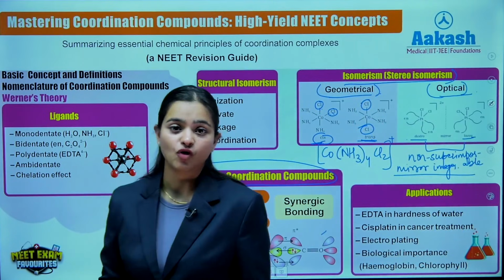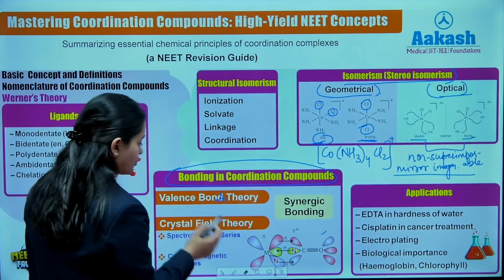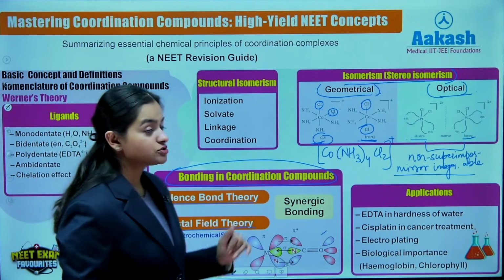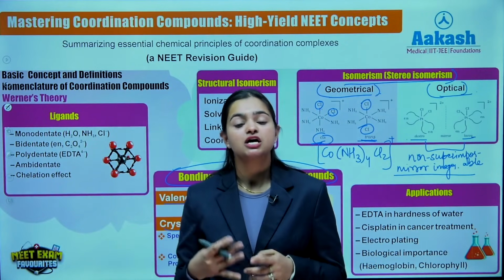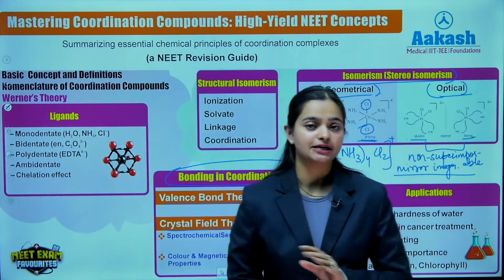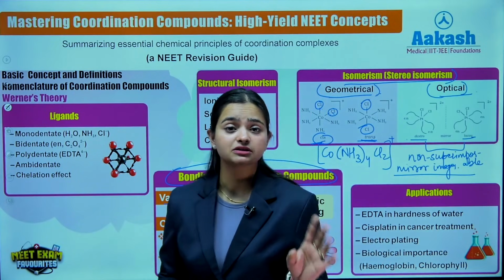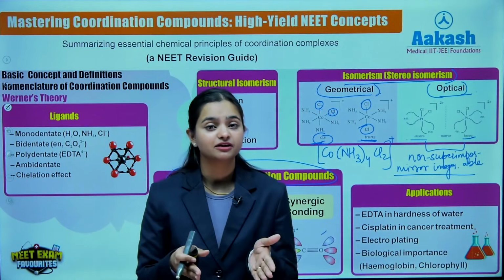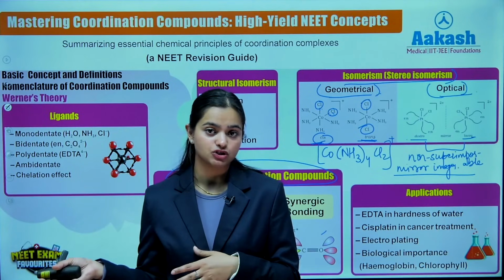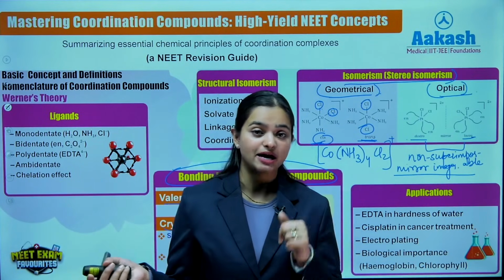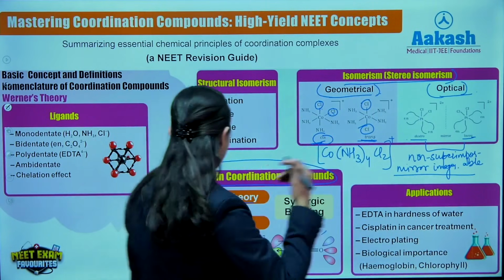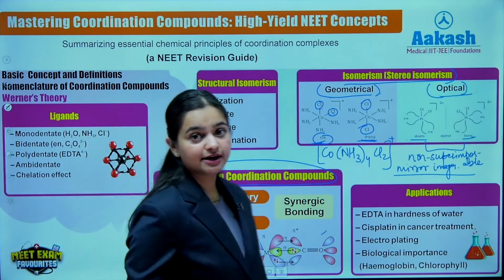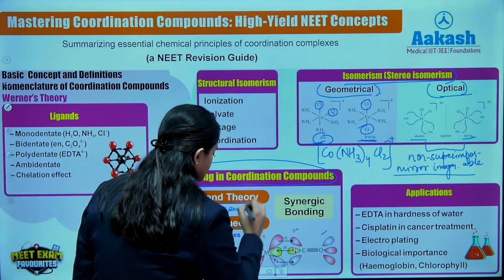The crux of coordination compounds, which is starting from valence bond theory and crystal field theory. So if we talk about valence bond theory, when valence bond theory was introduced, it definitely explained the qualitative nature of magnetic property of coordination compounds, but there was one limitation of valence bond theory, that it could not explain the quantitative nature of the magnetic data of the coordination compounds. So that was one of the drawbacks or the limitations of valence bond theory. It gave geometry like octahedral, tetrahedral, right? So these geometries were explained. Paramagnetism or diamagnetism.